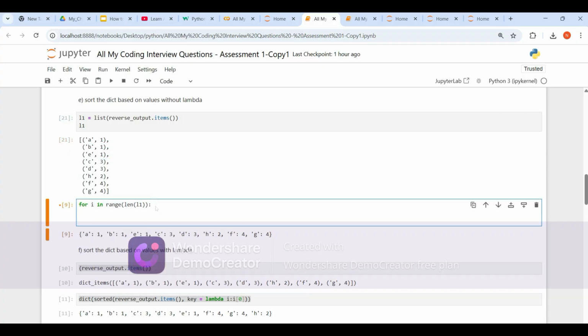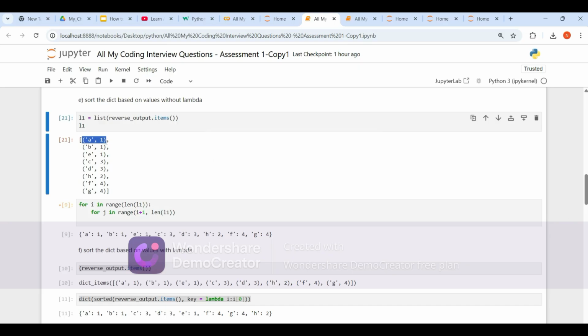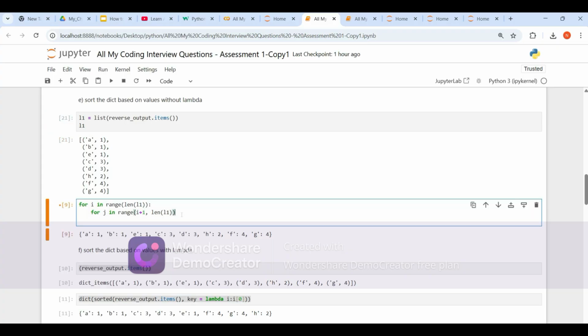So let's create another loop, for j in range i plus 1 to length of L1. Why i plus 1? We need not compare the first element with itself, right? Because of that, I have added plus 1 here.